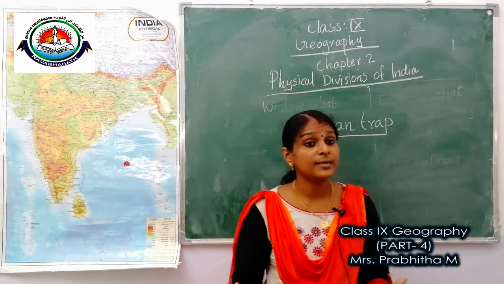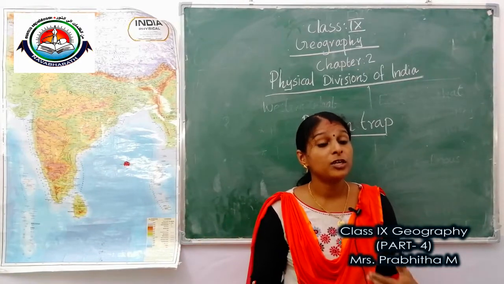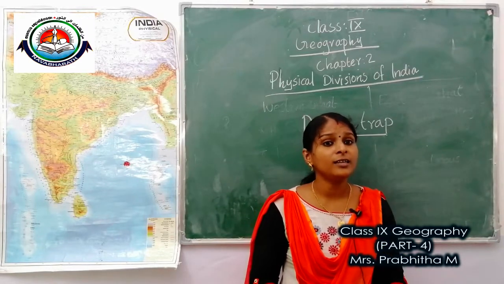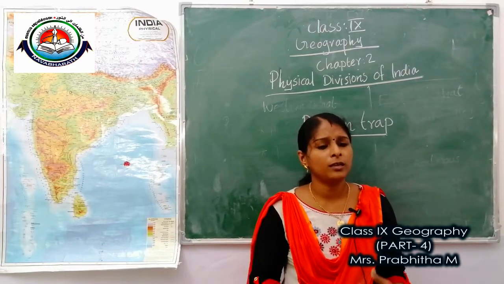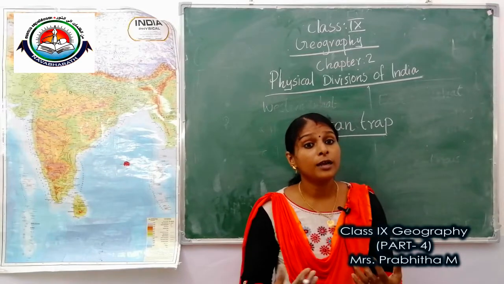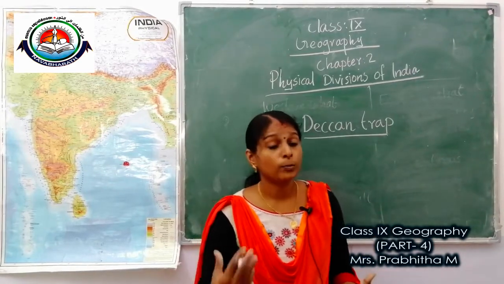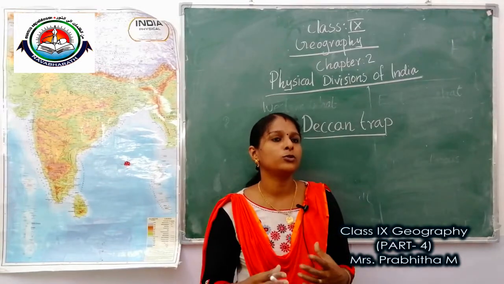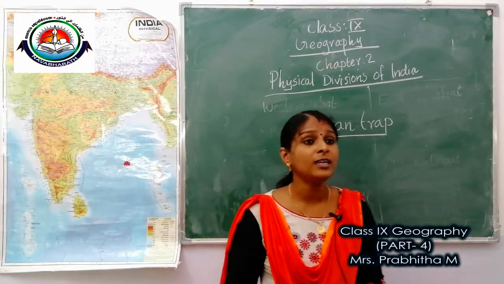Rice, spices, rubber, coconut and cashew nut are some crops grown in the Western Ghats, and some crops grown in the Eastern Ghats are groundnut, cotton, tobacco, coconut, etc. So these are some ideas you should know about Western Ghats and Eastern Ghats.